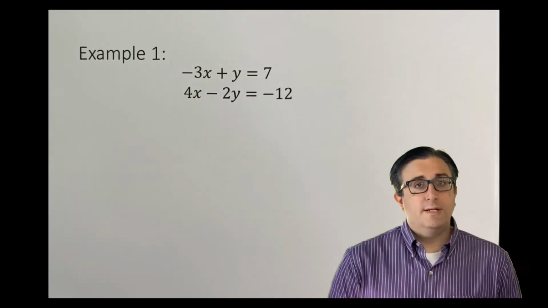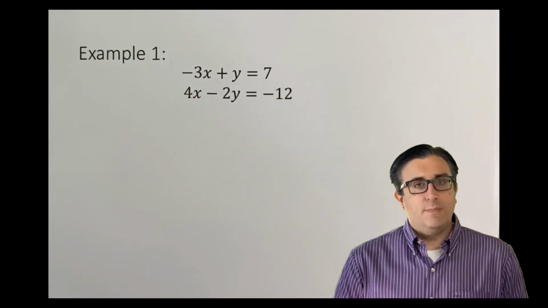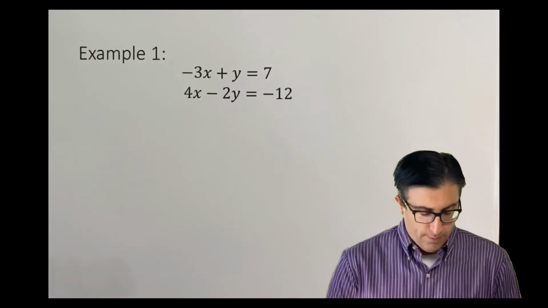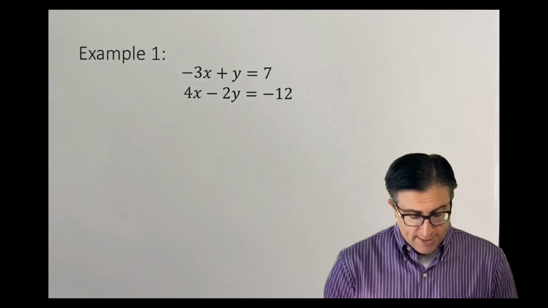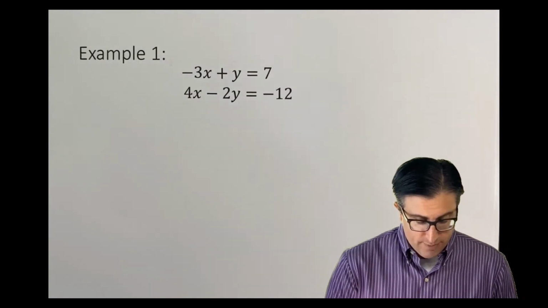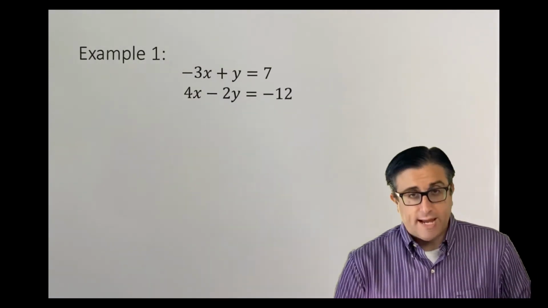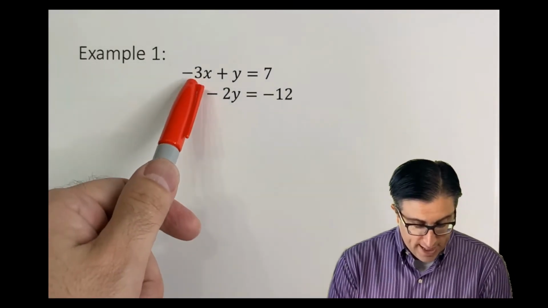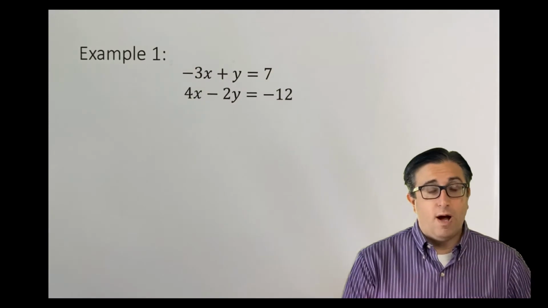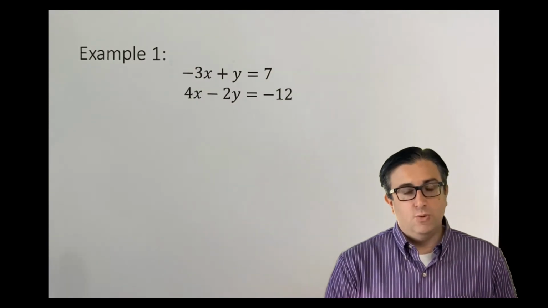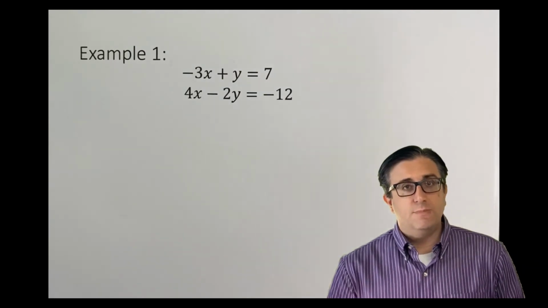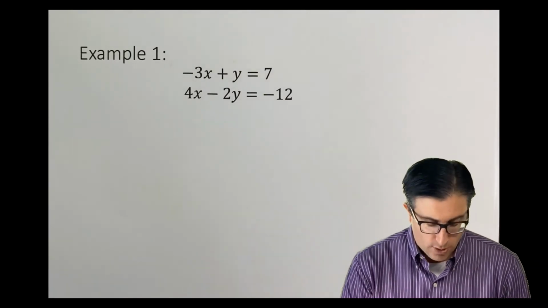All right, so we're going to jump right into some examples. Now the goal is to be able to decide which method each problem is better suited for. Looking at example 1, I see negative 3x plus y equals 7 and 4x minus 2y equals negative 12. Now honestly, this is set up for either method. I could move this negative 3x to the other side and get y equals something, or I could do elimination since y is by itself. I think I'm going to stick with elimination because for me, that's the easiest one to work with.